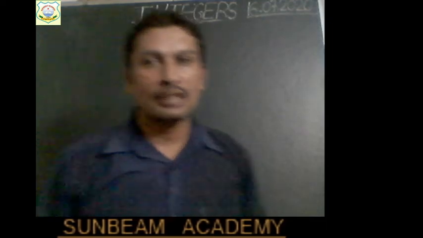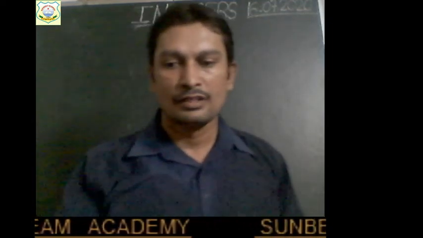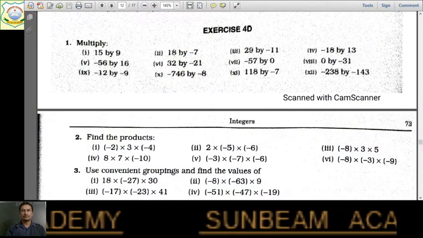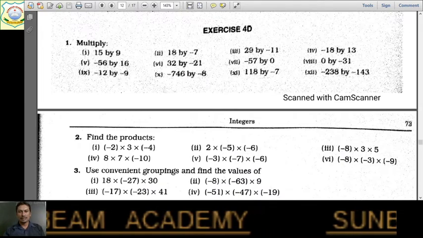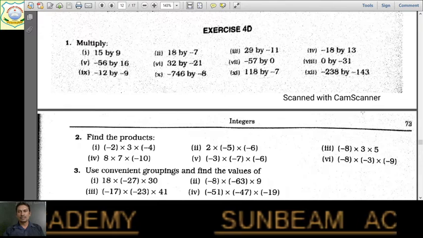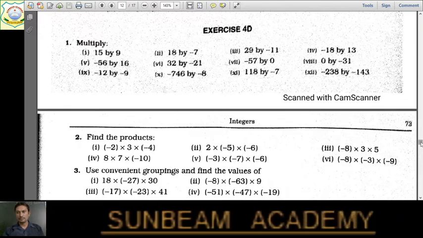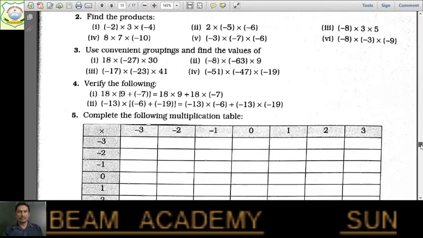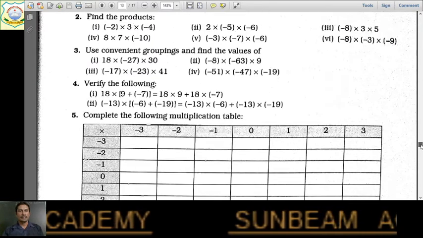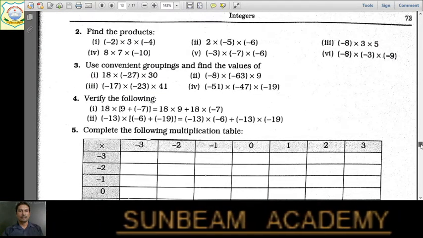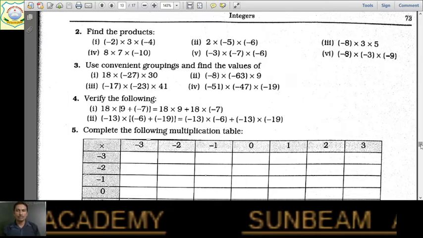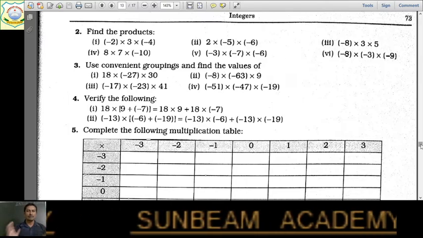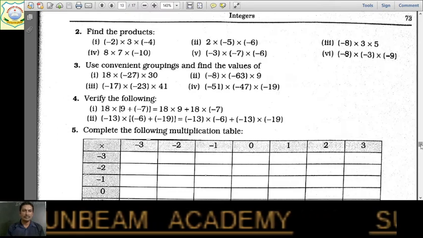Right, children? So let us move to the next question. So which is the next question, children? Here we have solved up to question number 3. Let me show the next question on the screen also. Which is the next question, children? Here question number 4. We have to verify. See this question on the screen, or you can see this in your book also. Okay, if you are not having the book, then you can see this on the screen.